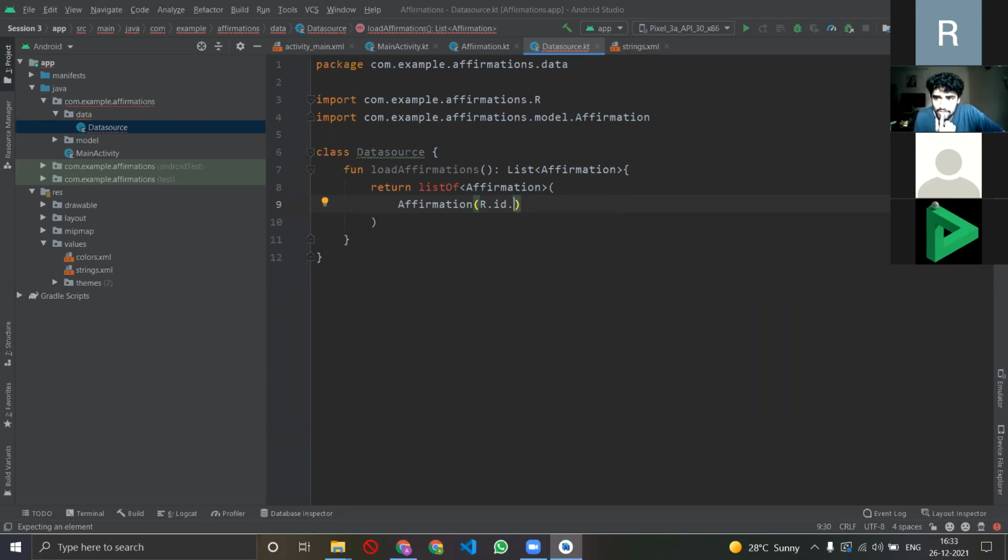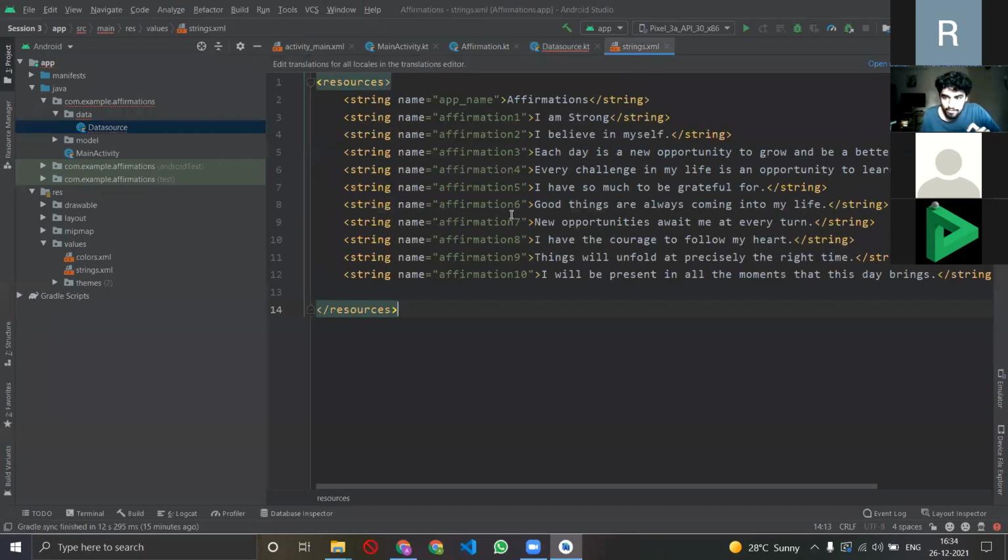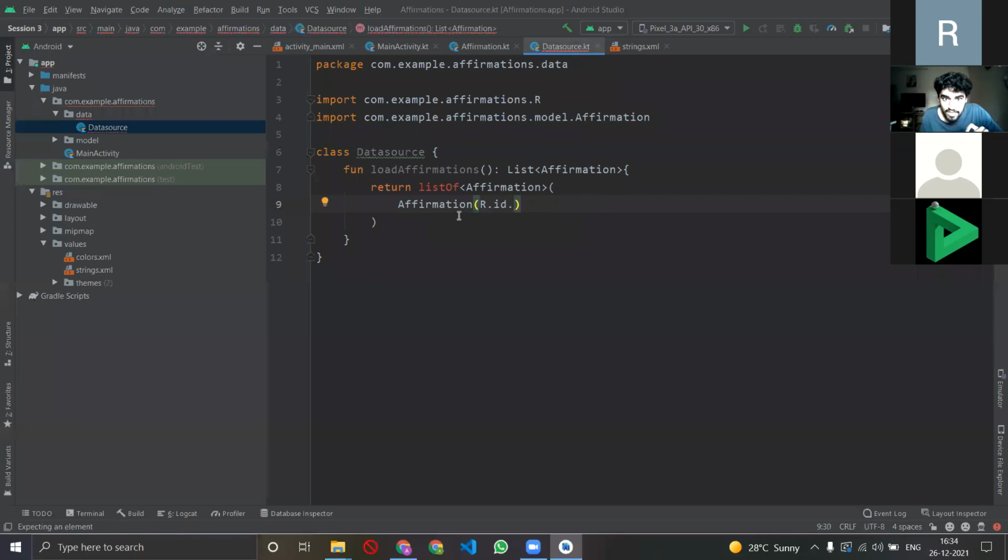So if you remember in the very first session, if you wanted to extract something and use somewhere, we always have to reference it with ID. That's why हमने ये सब string XML फाइल में लिखा ना. तो यहाँ पे IDs क्या है हर चीज की, affirmation 1, affirmation 2, affirmation 3, so on and so forth. तो बस यहाँ पे मैं बोलूंगा कि जो affirmation data model है उसमें तू जा data model में, और data model के पास क्या है, data model को पता है कि यहाँ पे string के कोई चीज आनी चाहिए, ठीक है.